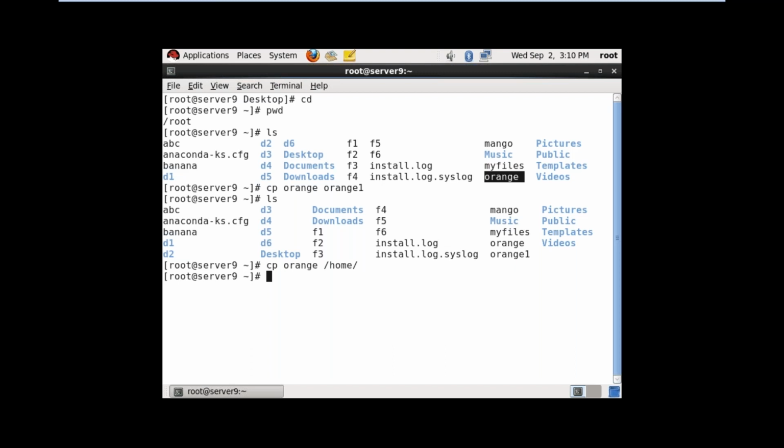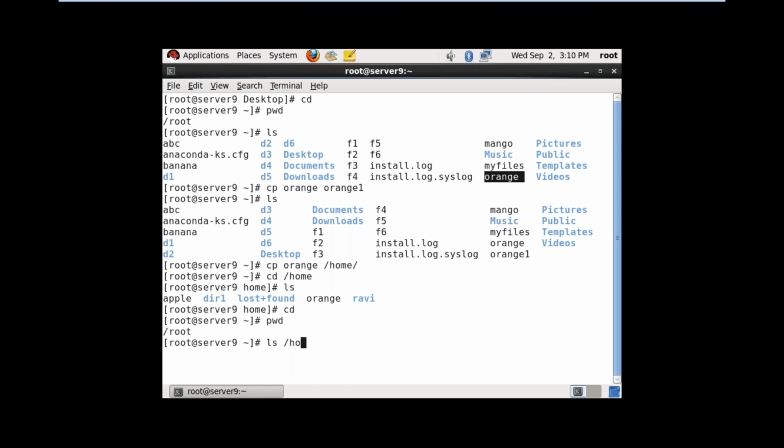Now I want to see whether it is copied or not. We have two options. You can go there and check, or without going there, you can check. First I will show you. Go to the /home directory, cd, ls. Orange is copied, successfully copied. Now come out from that. Now I am under my /root.